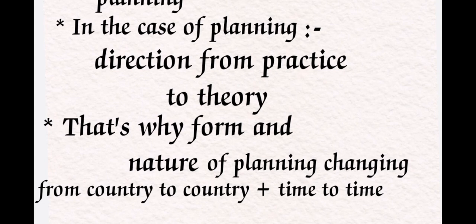Economic planning is not the same in every country; it changes from country to country and over time. In the 1950s the countries had different types of economic planning, and at present also planning is very different.